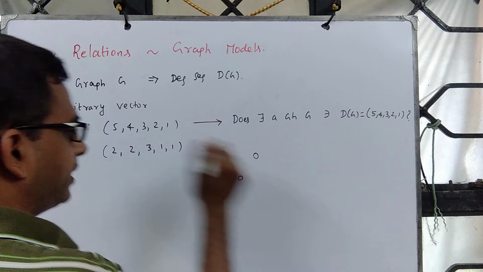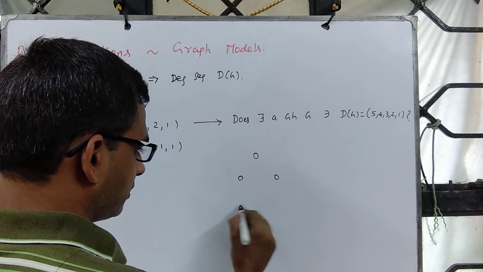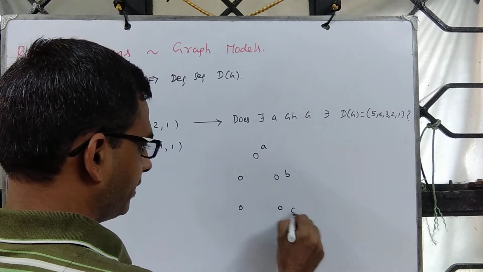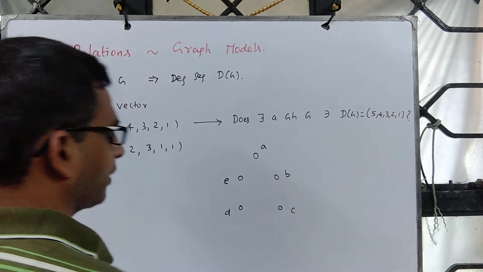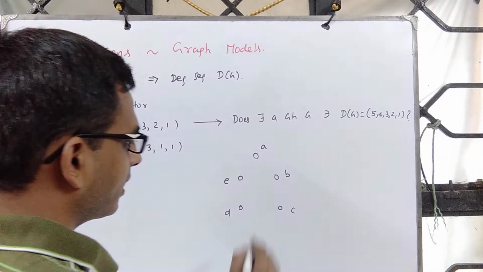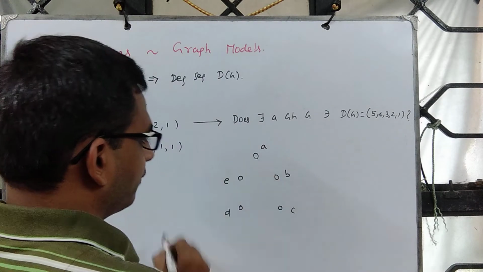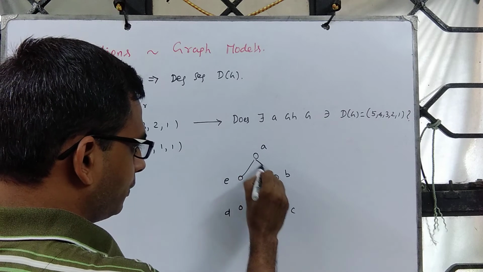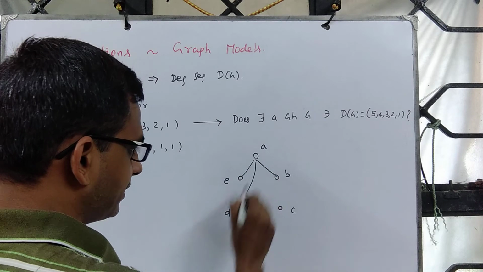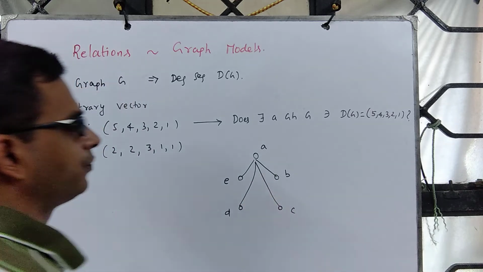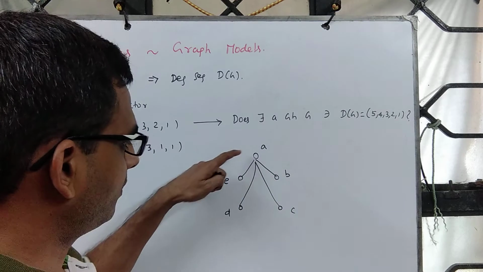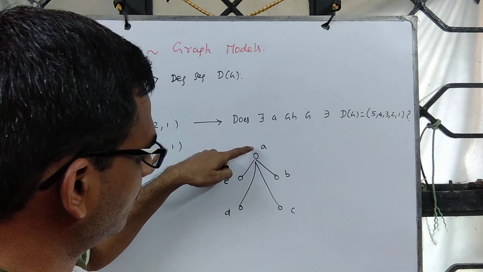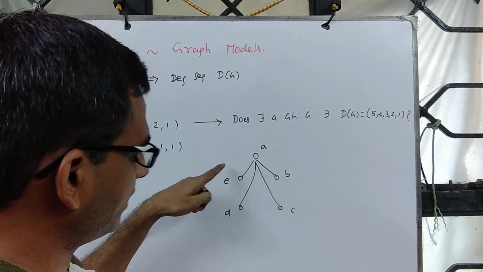So this tells you that there are 5 vertices in the graph. Let me label them as A, B, C, D, E. Note that if you fix a vertex, say A, it can be adjacent to at maximum 4 of them, and the maximum is n minus 1. In general, if you fix a vertex, that vertex can be adjacent to all other vertices.